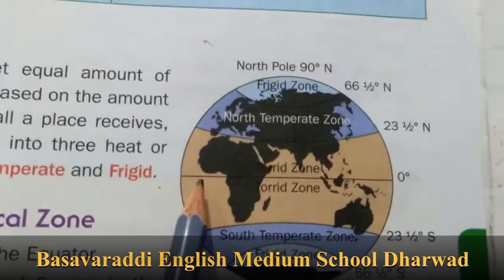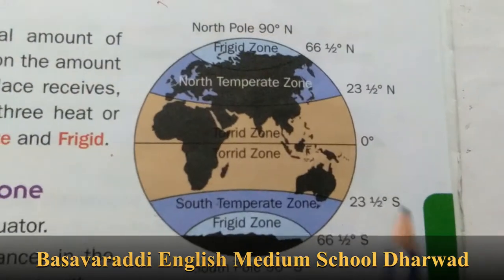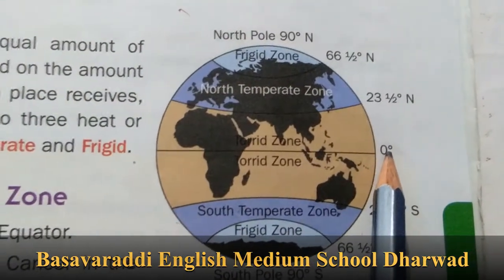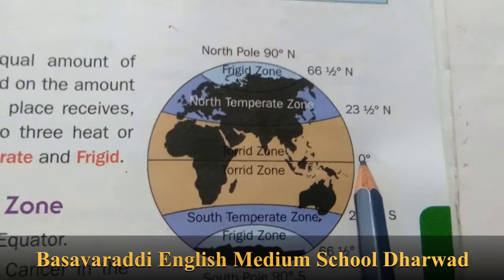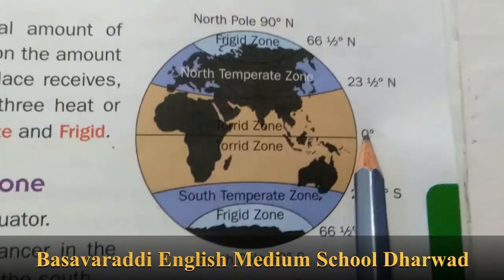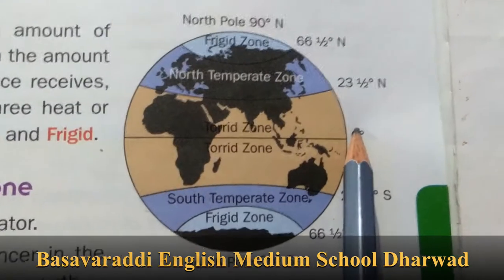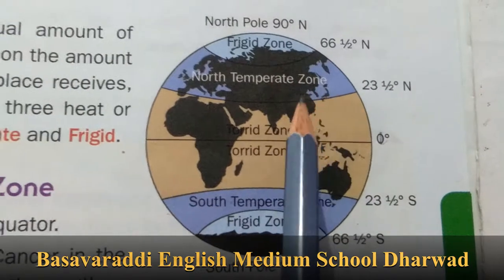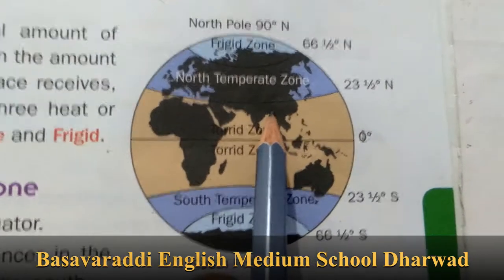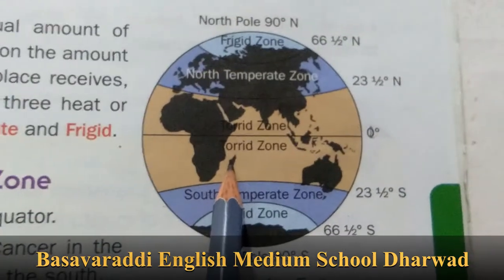See here. The exact middle line is the equator, 0 degree latitude. The torrid zone lies on both sides of the equator, in the northern hemisphere and in the southern hemisphere.